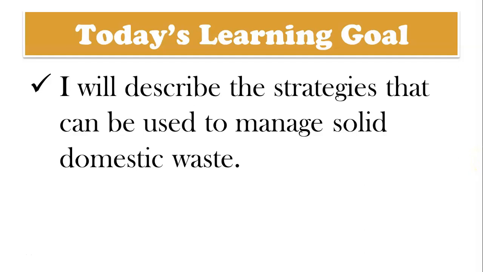Today we're going to be talking about solid domestic waste, also known as trash. The trash that we produce every day. Now the textbook says we produce about 3.5 kilograms of trash per person in the United States. That's every day. There are 2.21 pounds in a kilogram, and we can use our dimensional analysis skills here to figure out that that is 7.7 pounds per day.